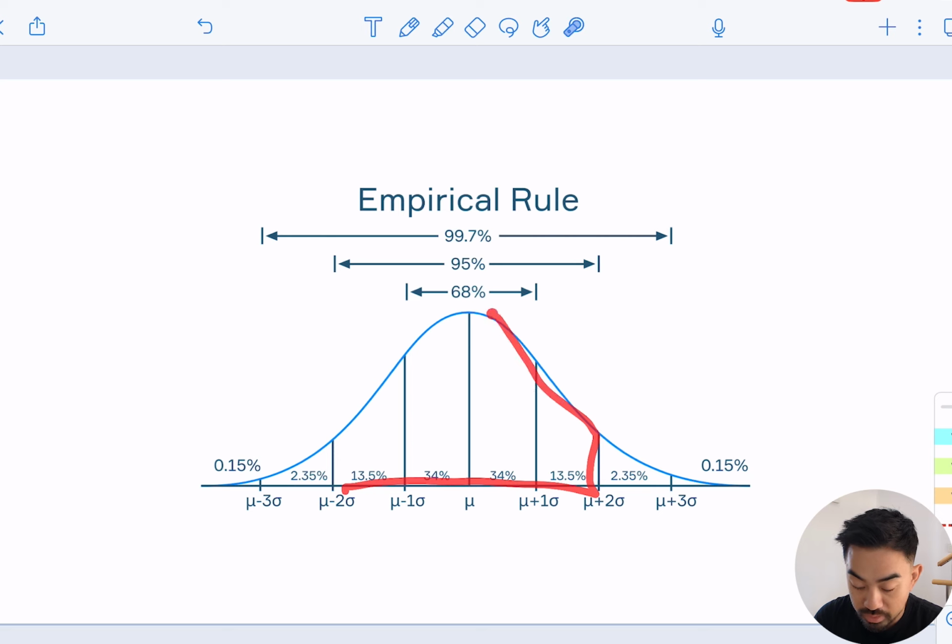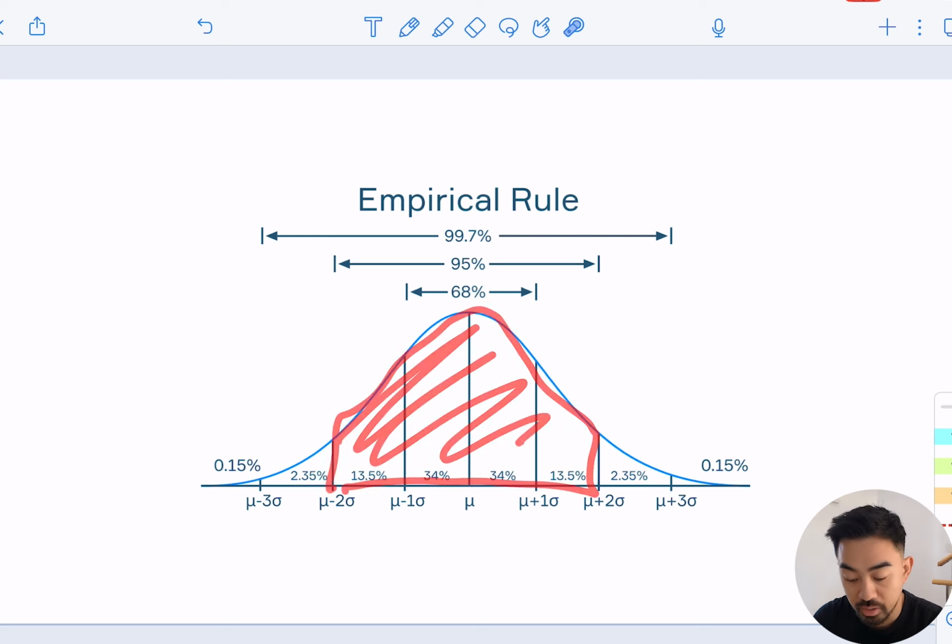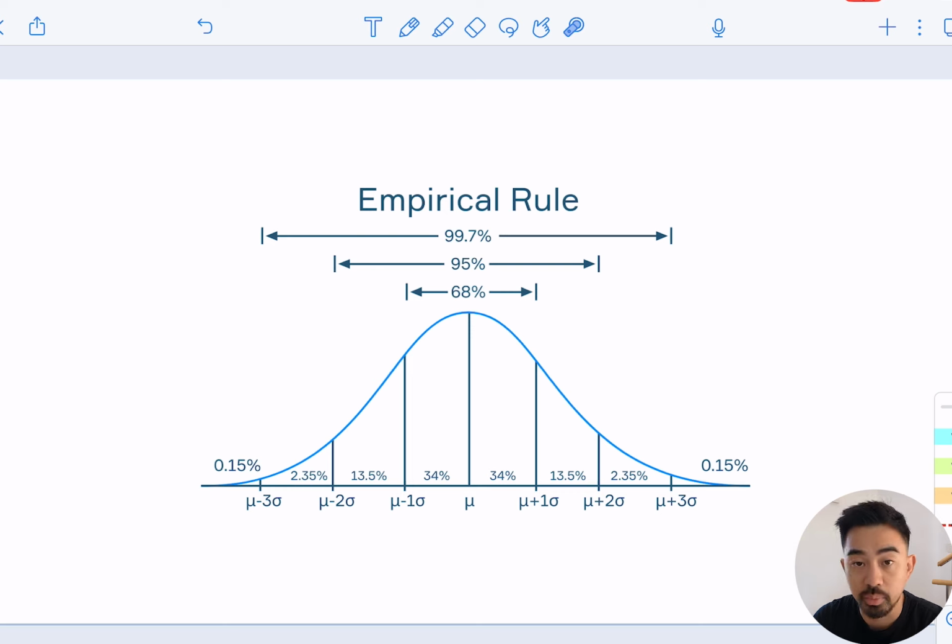The 95% rule says within two standard deviations, you've got 95% of the results. If you do a bit of adding and subtracting, you end up with 13.5% here and 13.5% here. These four numbers will add up to 95%. And then lastly, the 99.7 rule. Anything within three standard deviations is going to add up to 99.7%. So this, and these ones will add up to 99.7. Anything bigger than three standard deviations will be only 0.15%, and anything less than three standard deviations from the mean will also be 0.15%.